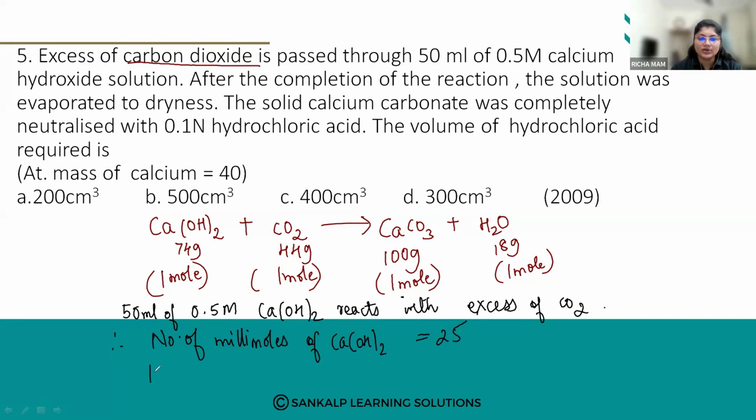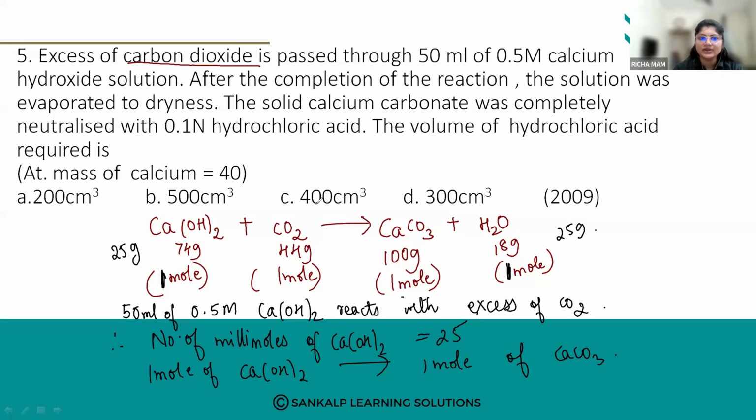So 1 mole of calcium hydroxide will give you how much? It gives you 1 mole of calcium carbonate. So if 1 mole reacts, it will give you 1 mole. So if 25 react here, how much will it give you? 25, right? So number of milliequivalents is nothing but weight in milliequivalents.